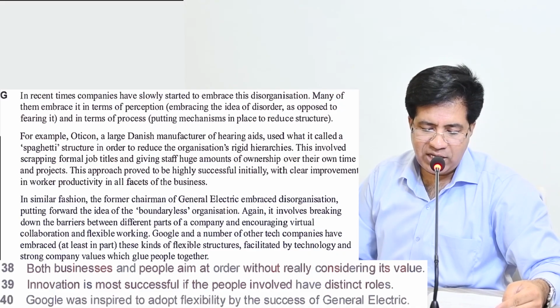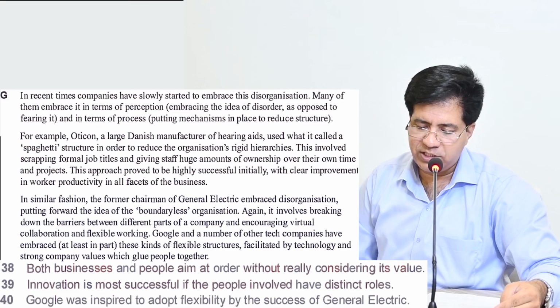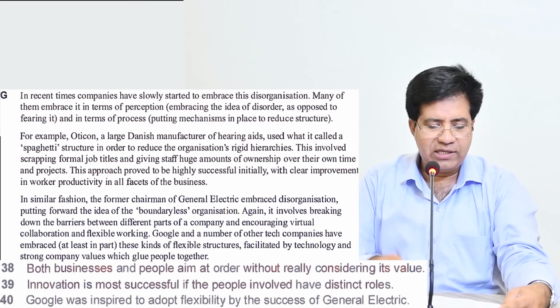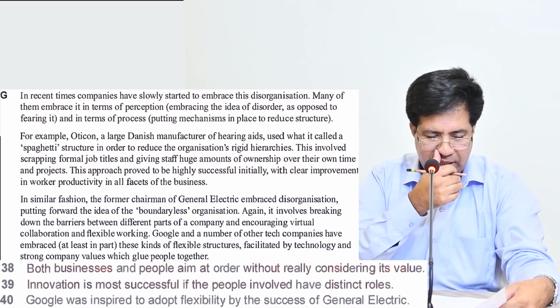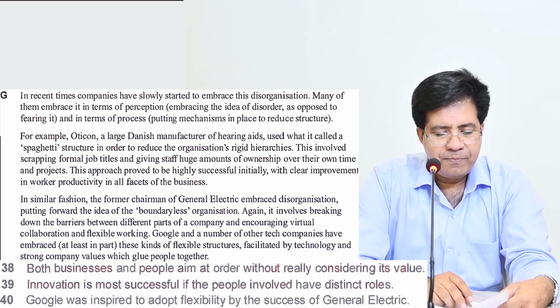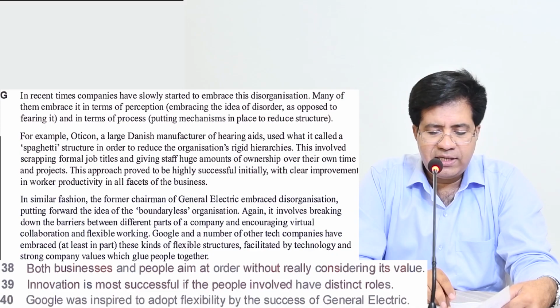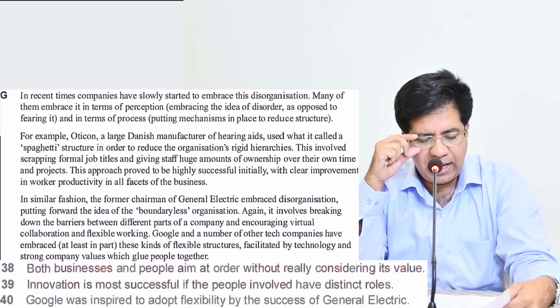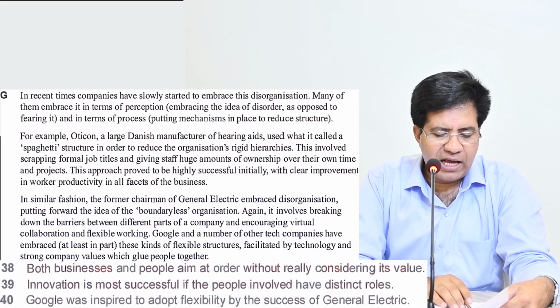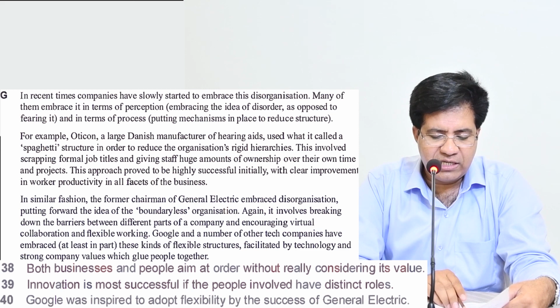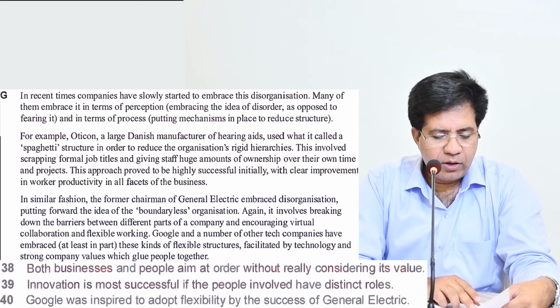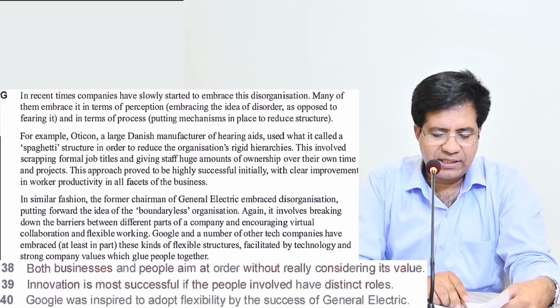Anyways, question number 40, Google was inspired to adopt flexibility by the success of General Electric, and that is paragraph G, third paragraph of G. In similar fashion, the former chairman of General Electric embraced disorganization, putting forward the idea of the boundaryless organization. Again, it involved breaking down the barriers between different parts of the company, encouraging virtual collaboration and flexible working.